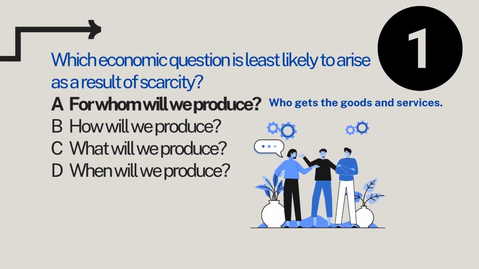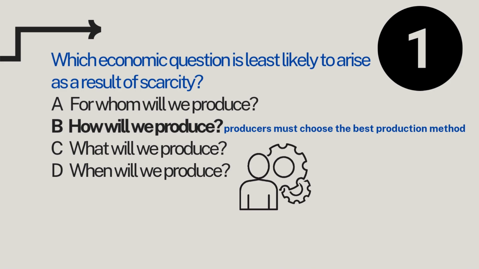A, for whom will we produce? Since resources are limited, we must decide who gets the goods and services. Should they go to the rich people, the poor, the businesses, or the government? So, this is a direct result of scarcity. Letter B, how will we produce?